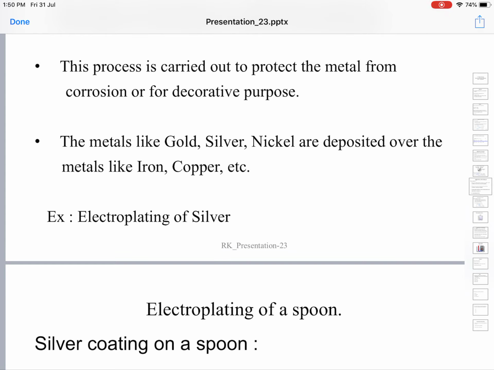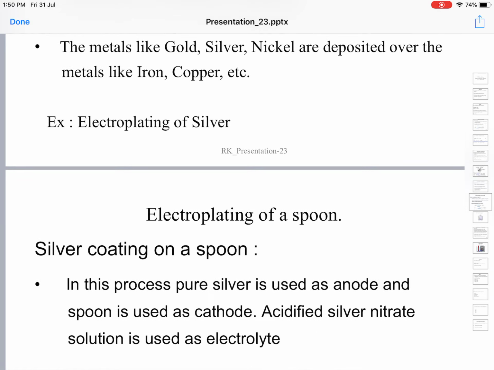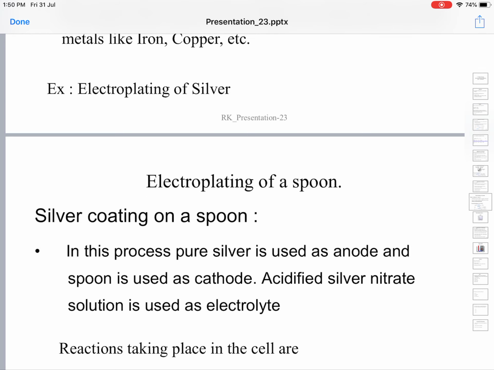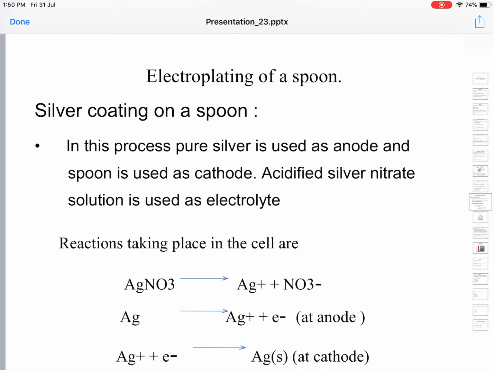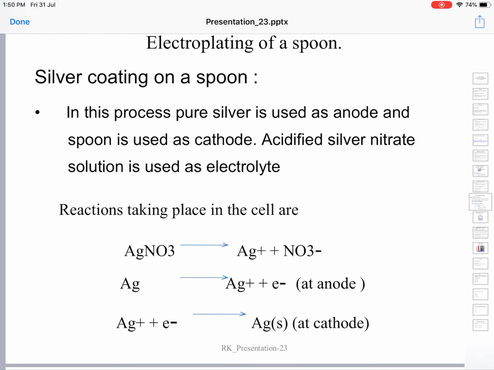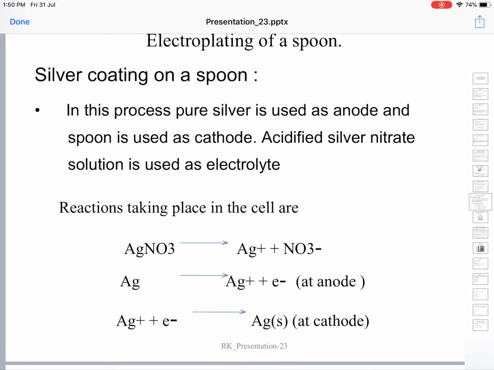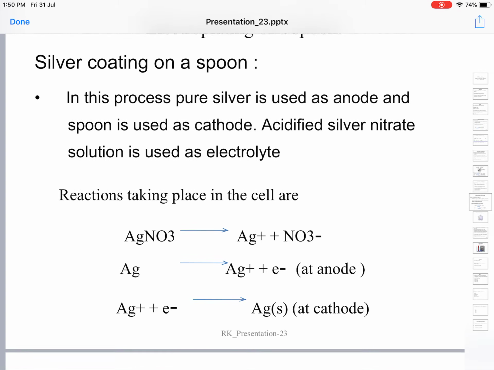Let us see the electroplating of silver, the electroplating of a spoon. In this process, we are transferring silver onto another object, a spoon. The spoon is called the base metal object and silver is called the noble metal.